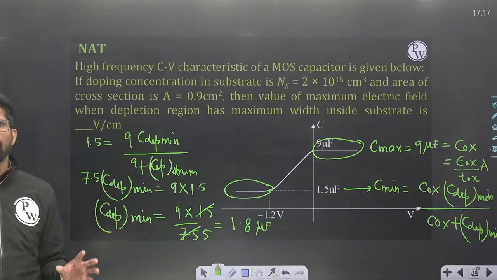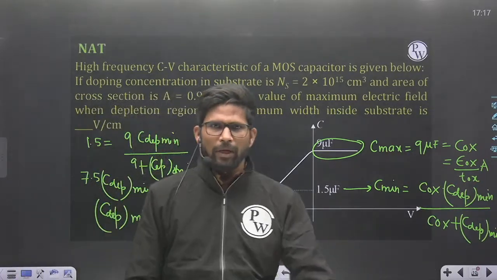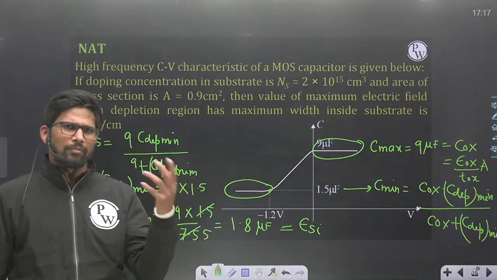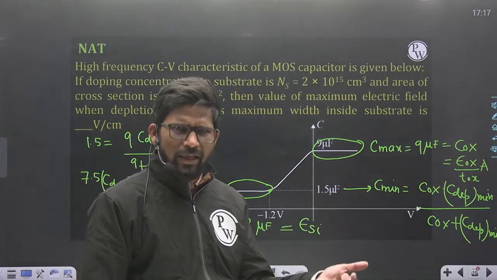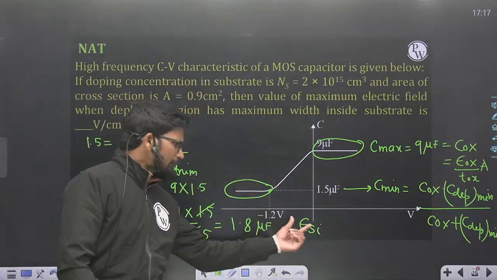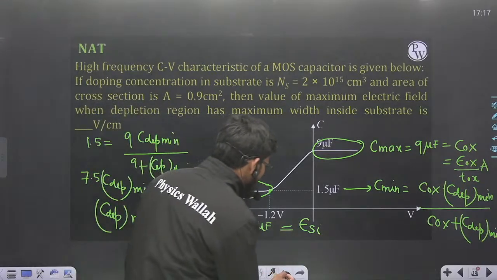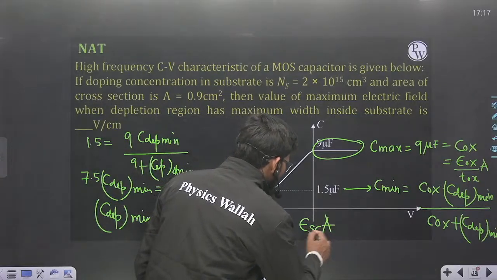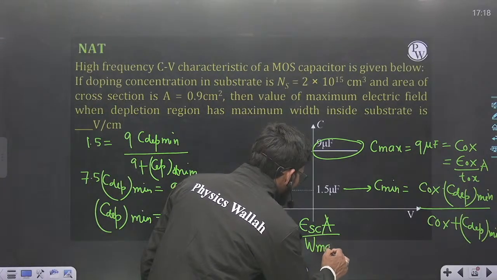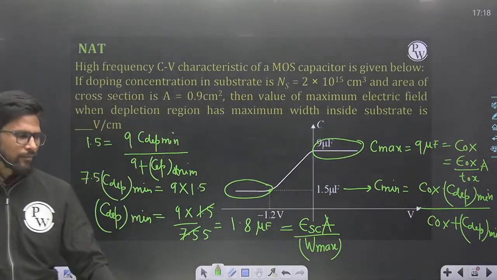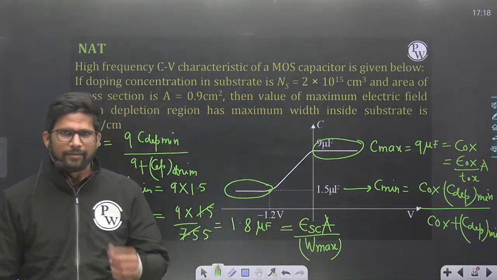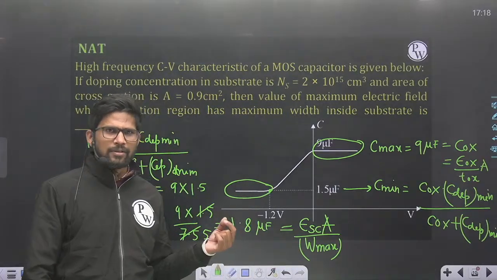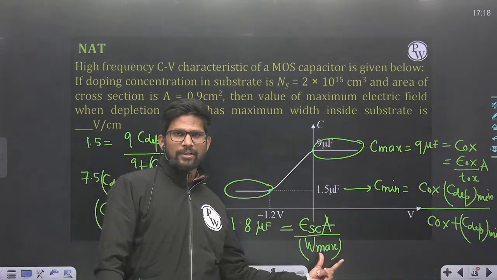So the minimum value of depletion region capacitance is 1.8 microfarad, and this is equal to epsilon Si, because let us assume that the semiconductor is silicon, into area of cross section A upon the maximum width of the depletion region W max. Epsilon Si or epsilon Sc, whichever semiconductor it is, A upon W max. Because minimum depletion region capacitance corresponds to the maximum depletion region thickness W max.